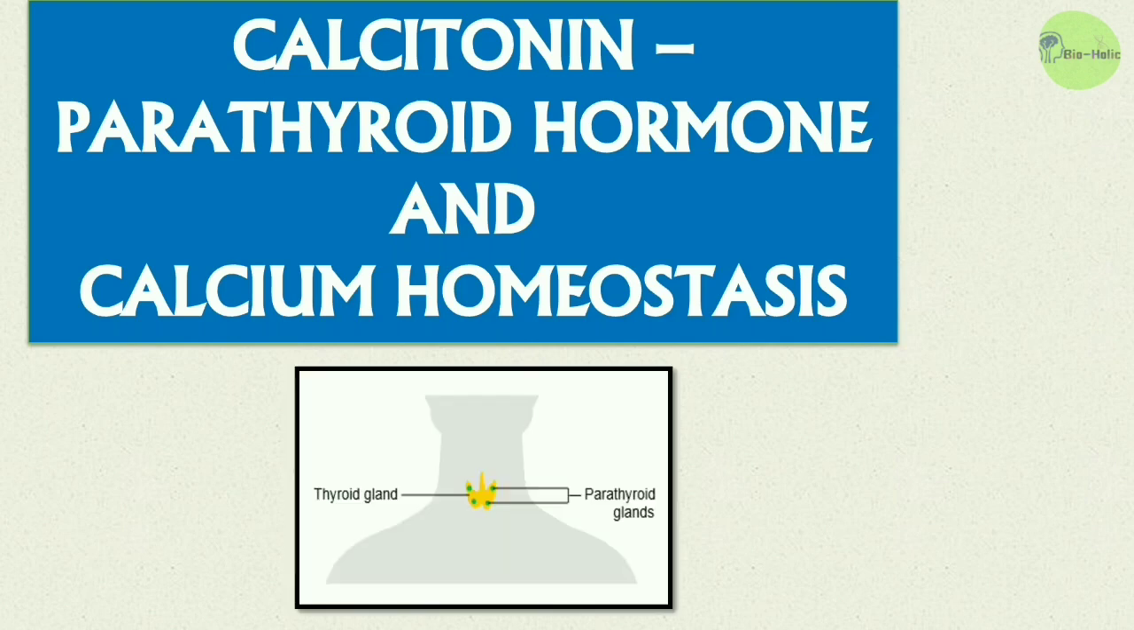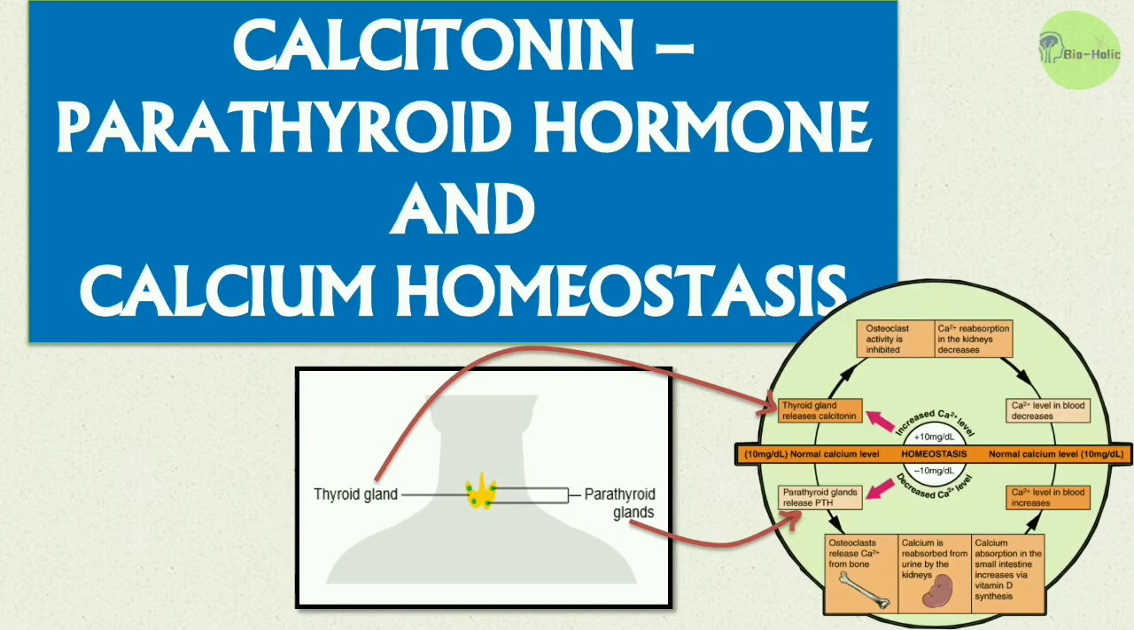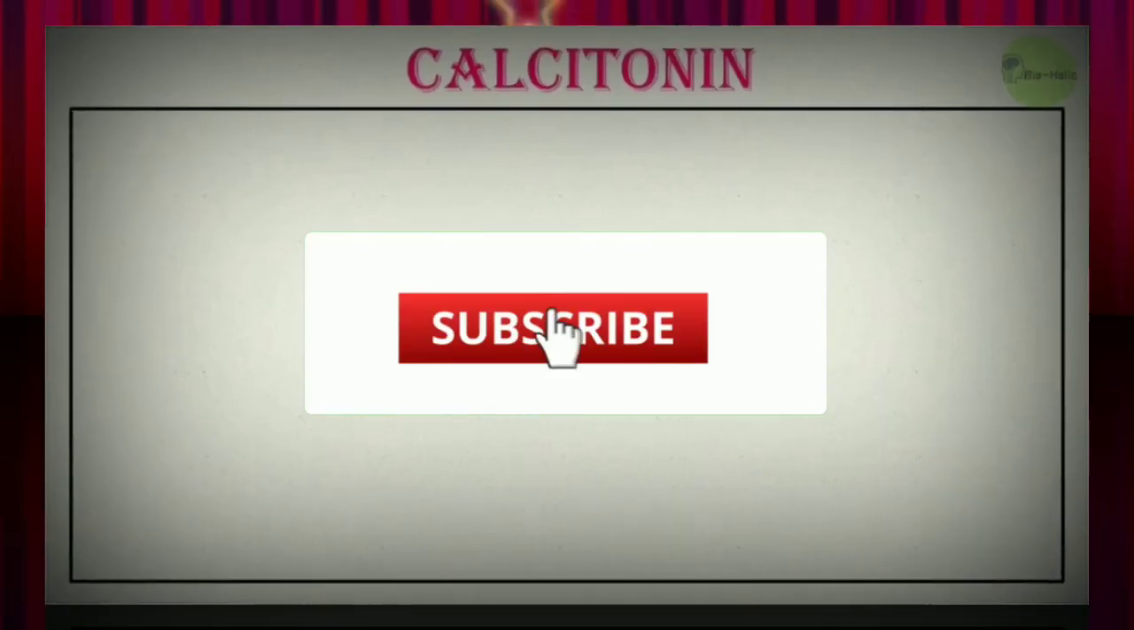So, today we will learn about how the calcitonin of the thyroid gland and parathyroid hormone from the parathyroid gland maintain calcium homeostasis. Okay, let's start.